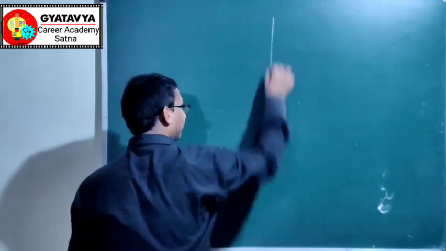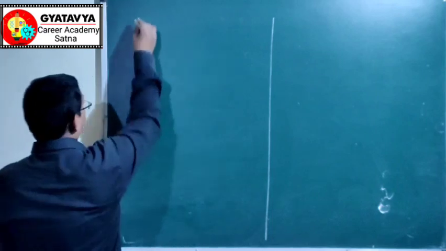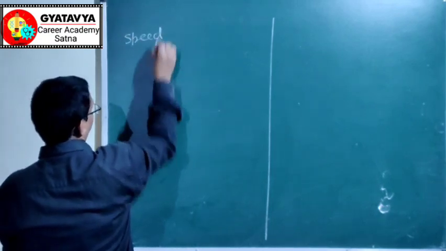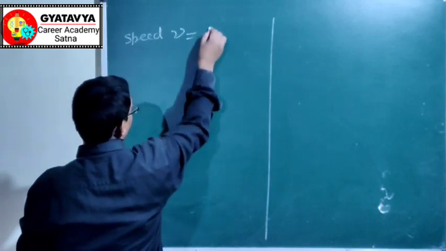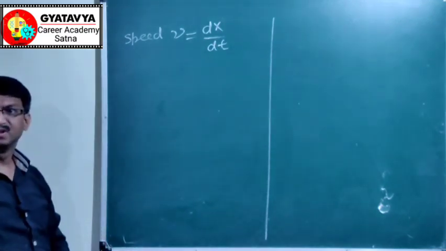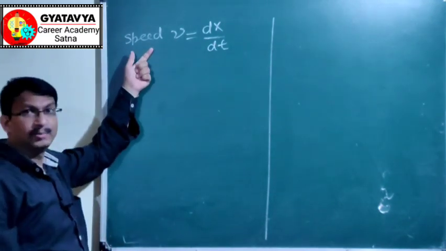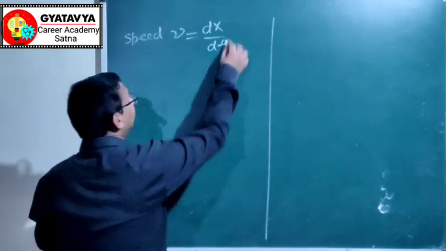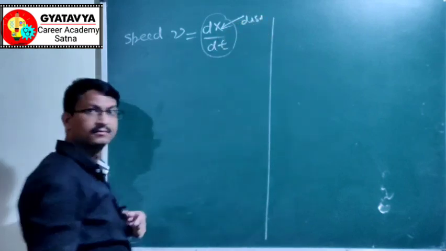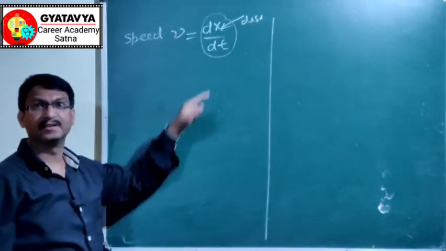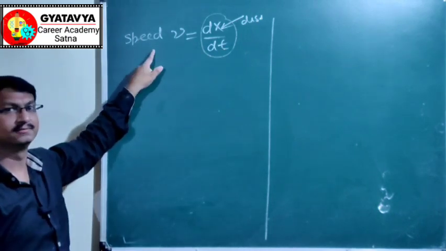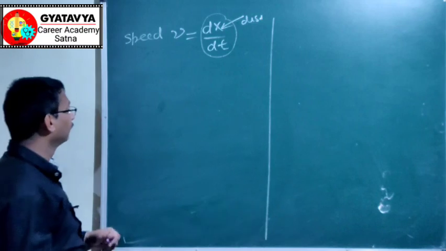Say this is speed. Speed v is given as dx by dt. We can say speed is obtained on differentiating distance. Then the reverse of it, distance can be obtained by integrating speed.